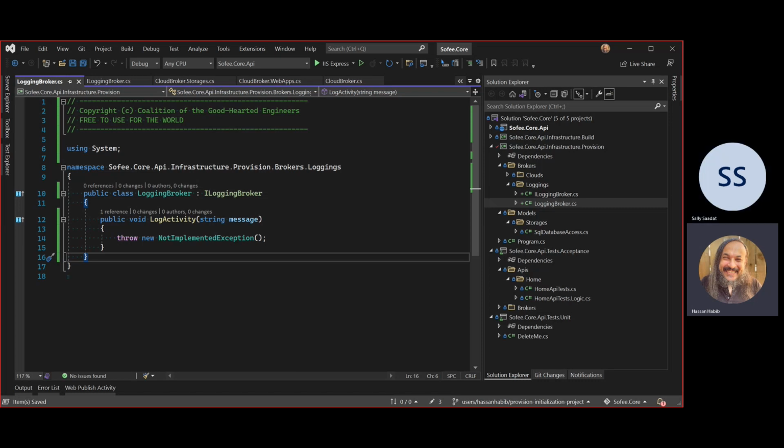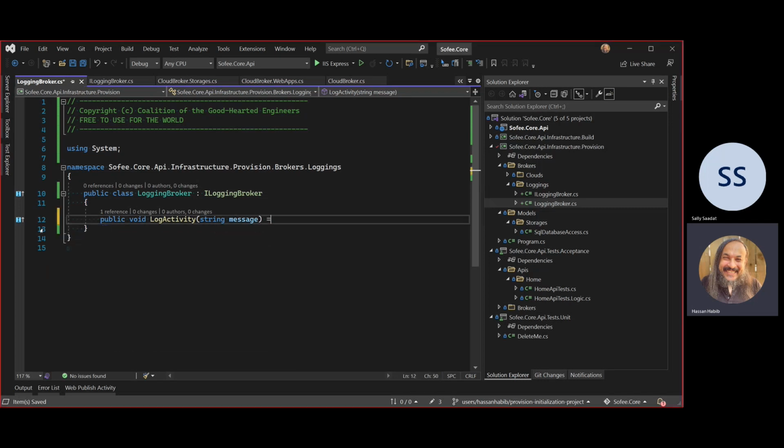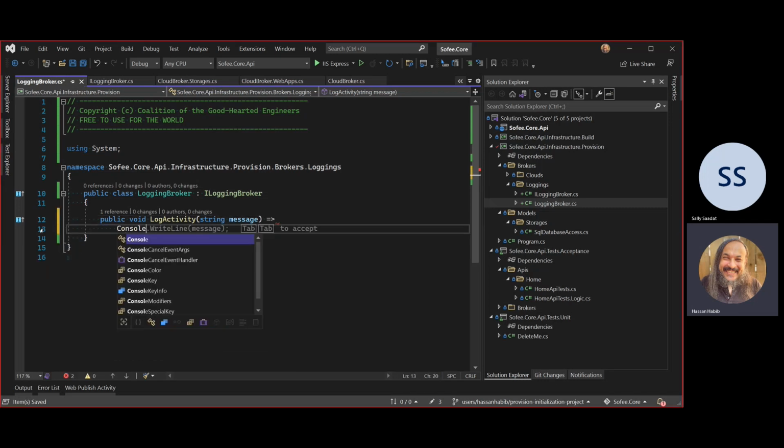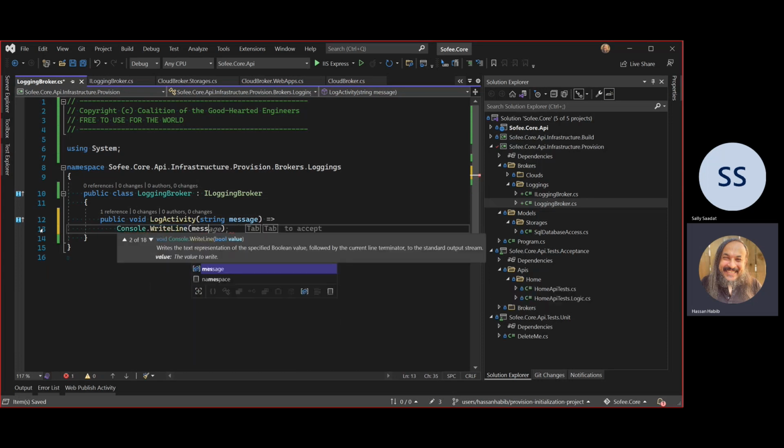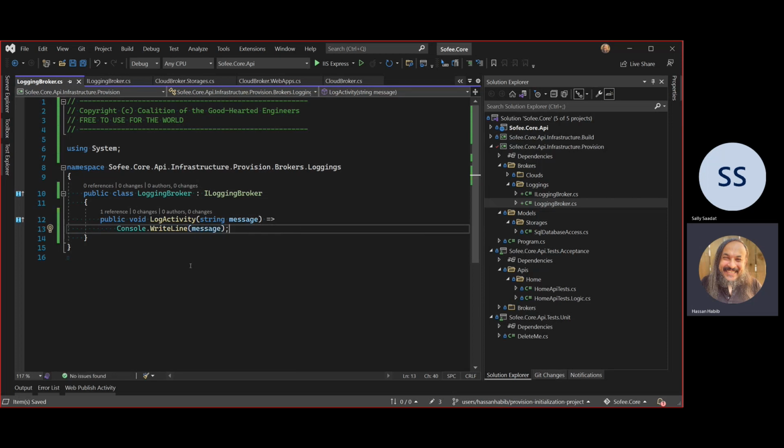So okay, there's this logging broker, and we want this to be able to log activities. All it really does is call Console.WriteLine from the System namespace to write out the message that comes in. So when my system is running, it'll show me what that looks like when I provision my system. Very simple, no problem there. Okay, so that's the logging broker.